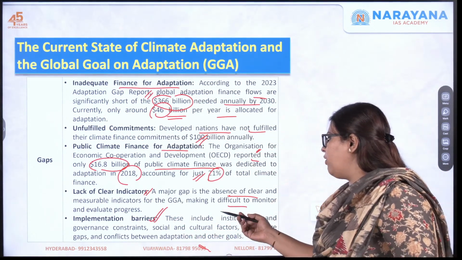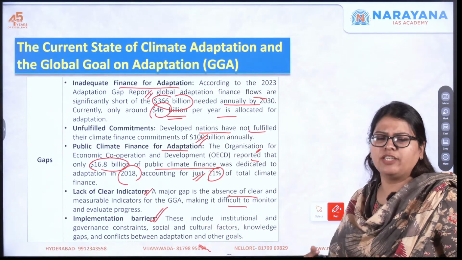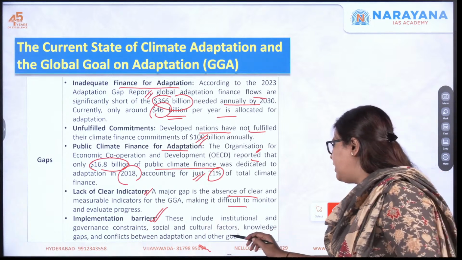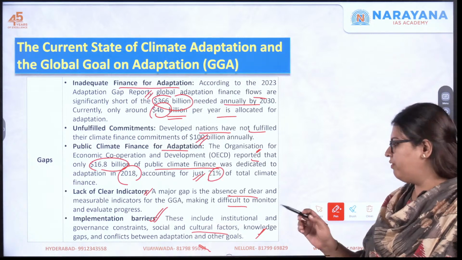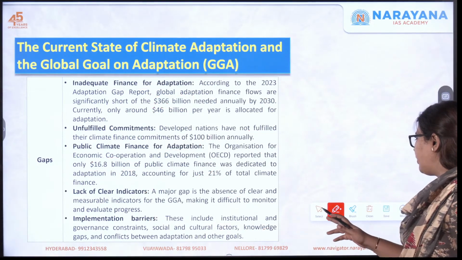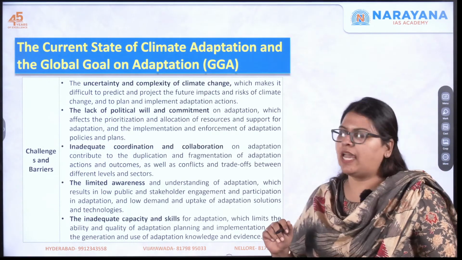Moving forward, there are implementation barriers also. I told you there are a lot of governance constraints, there are hurdles in actually getting your clearances and all those things. So there are cultural factors as well, knowledge gaps and conflicts that are prevalent. Now let's move to the next one. What are the challenges and barriers?